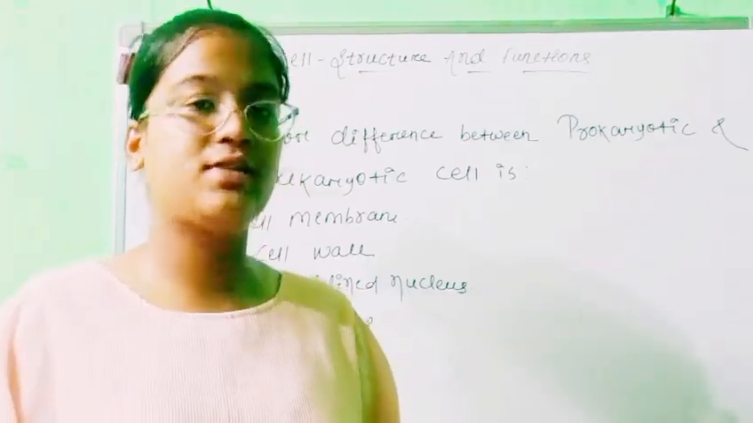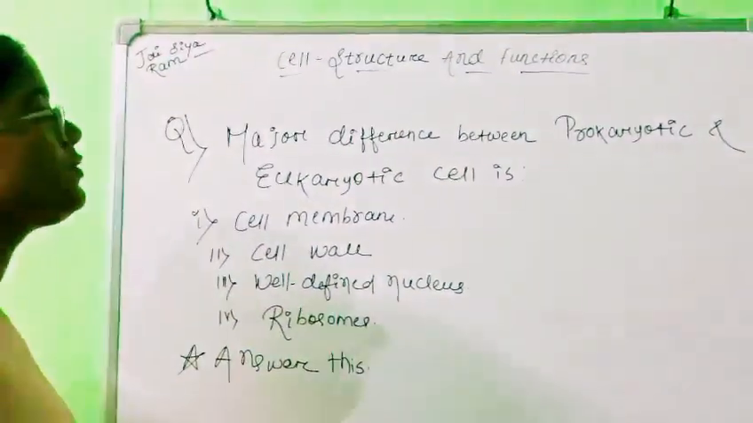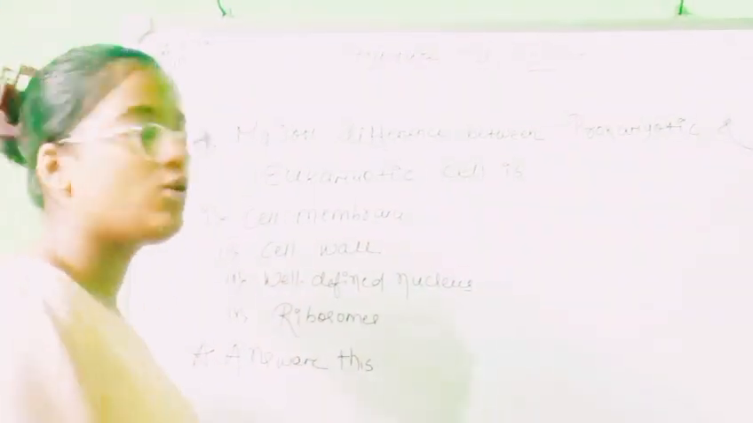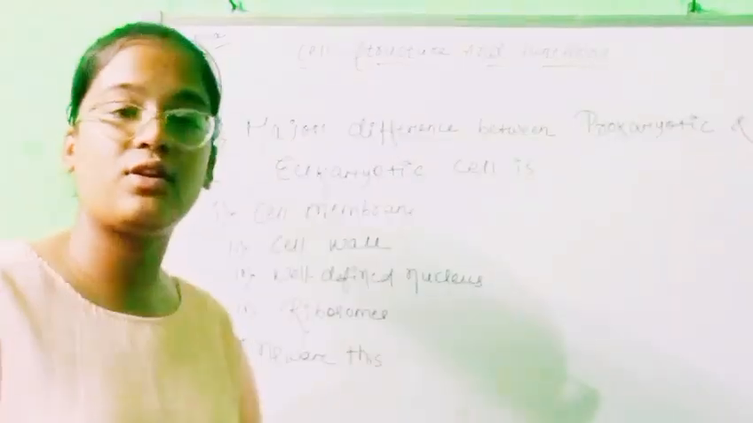This is your question as your homework. The major difference between prokaryotic and eukaryotic cell is cell membrane, cell wall, well-defined nucleus, or ribosomes. Answer this question for the next video.